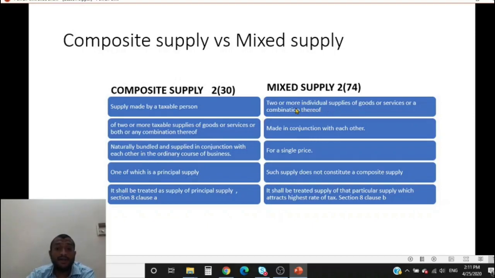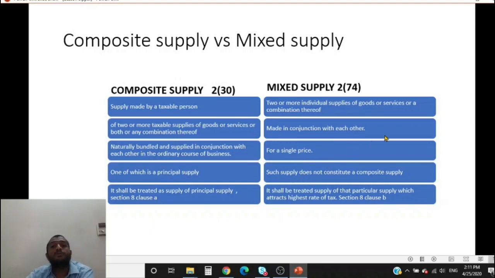2 or more individual supplies. Now here observe carefully. In composite supply he says it has to be taxable supplies. Here, if it is not a taxable supply, it could still fall under mixed supply because there is no necessity for all the supplies to be taxable ones. Made in 2 or more supplies of goods or services or part thereof, made in conjunction with each other, made together for a single price. Here he does not specify single price for composite supply. There is no necessity for a composite supply to be supplied at a single price. Here mixed supply mandates that it should be for a single price.